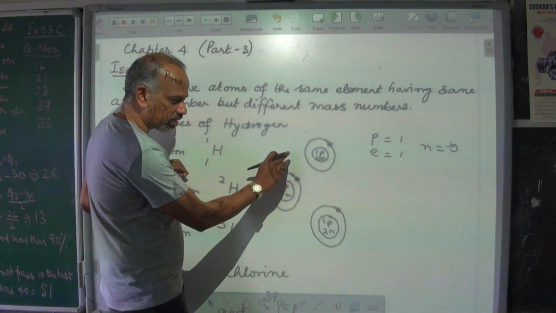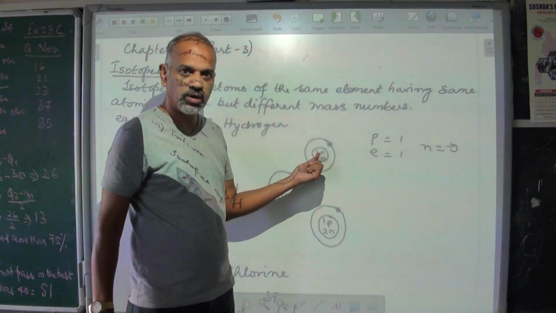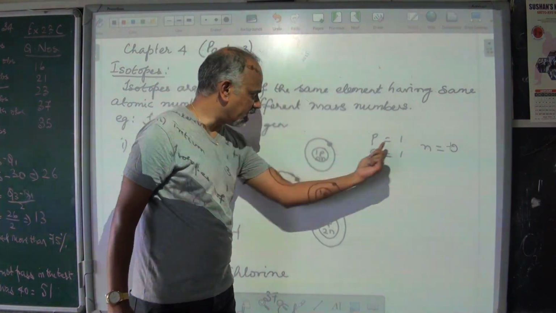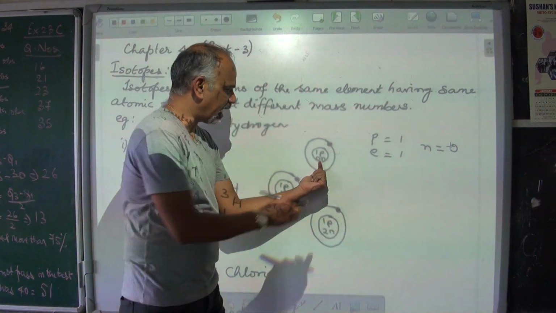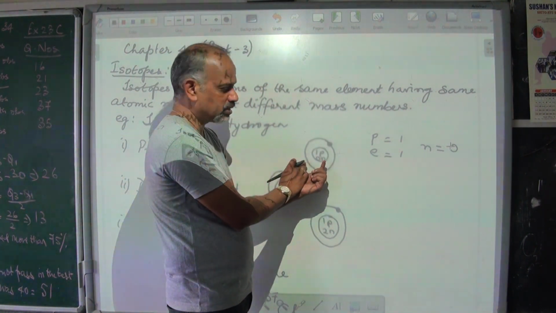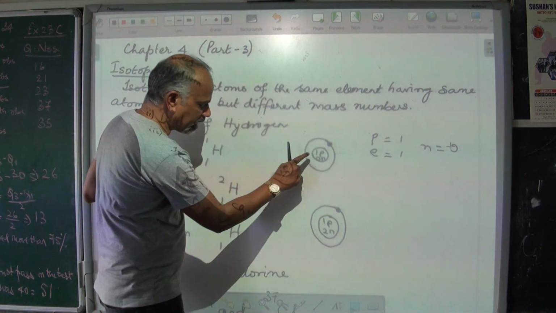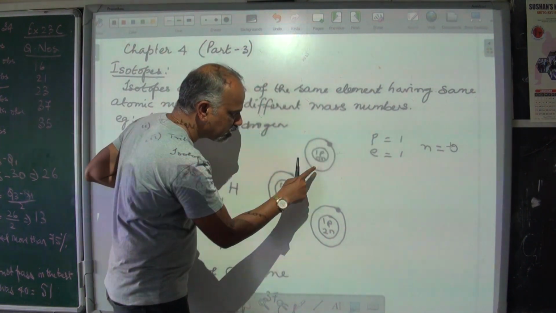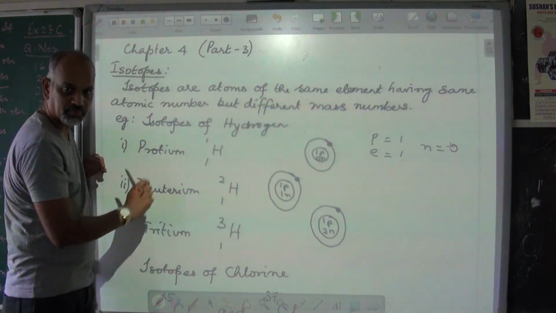So look at the structure that I have drawn. This is the nucleus. Inside the nucleus you have protons and neutrons. So I have written there is 1 proton and 0 neutrons. And this is the first orbit. First orbit contains the electrons. The number of electrons are 1. So I put 1 electron there. So it has 1 proton, 1 electron and no neutrons. 0 neutrons. That's for protium.